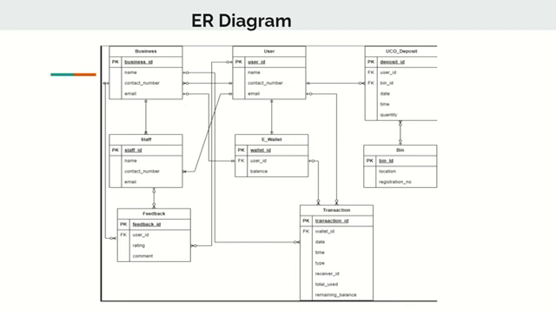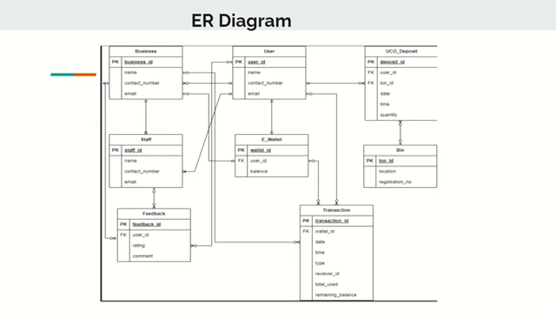Okay, this is the ER diagram. I will explain a little bit about it. From the business rules, we have 8 tables. The first table is user. Users are the participants, the second is business, and the third table is staff.